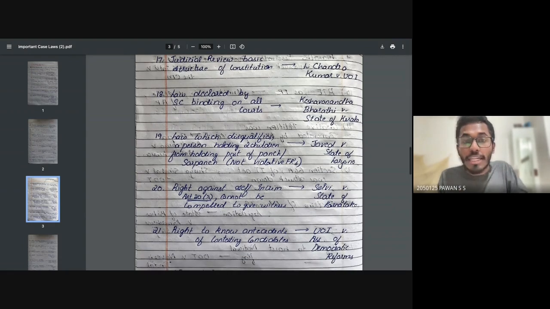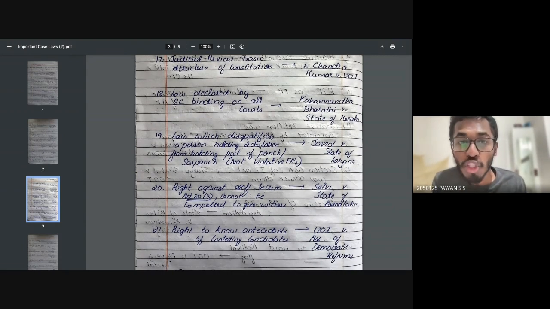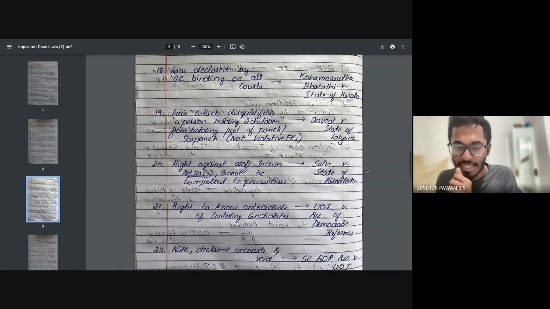Okay. Now, the 19th question is about the law which disqualifies a person having more than two children from holding the post of Panch or Sarpanch. So if I am a Panch or a Sarpanch, if I have more than two children, then I cannot stand in the election. Do you think it's right or wrong? The court said that it is a right law. Why? Because in order to control population, they brought this. So yes, they upheld it. Javed versus State of Haryana is this particular case.